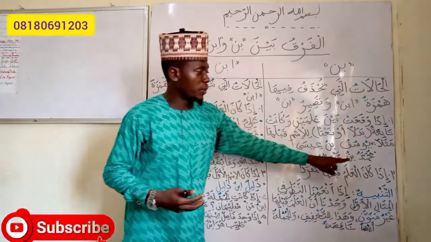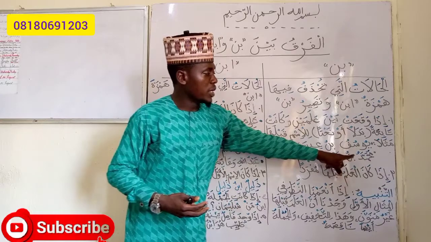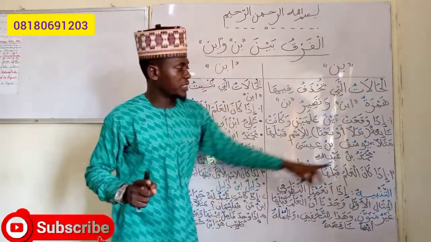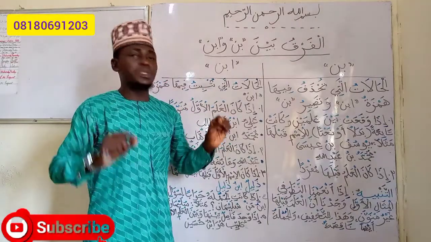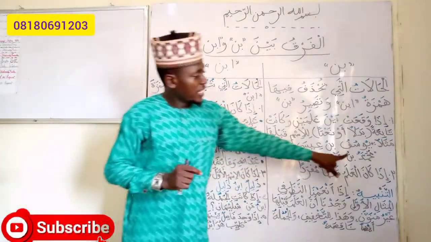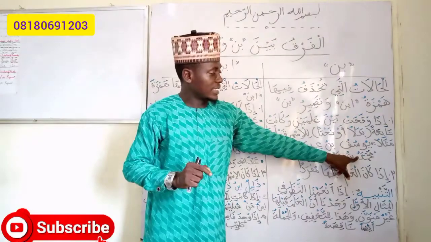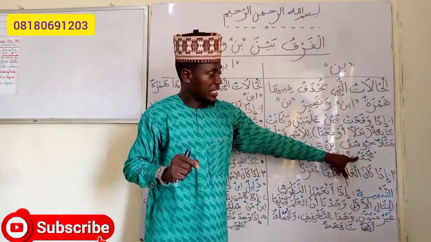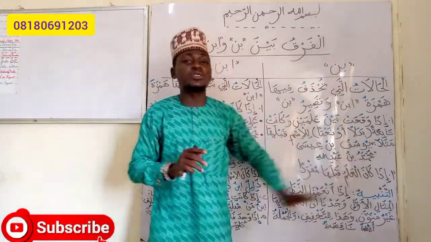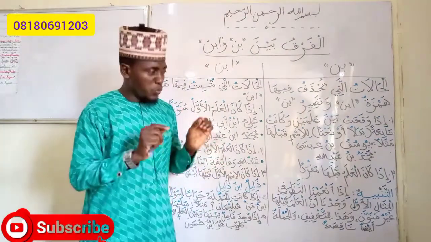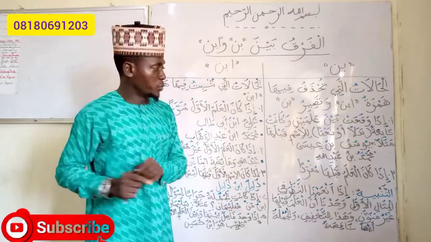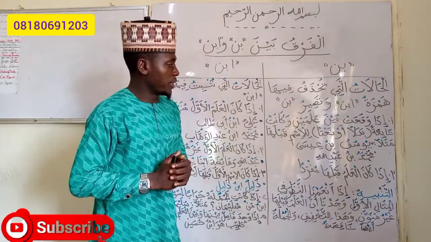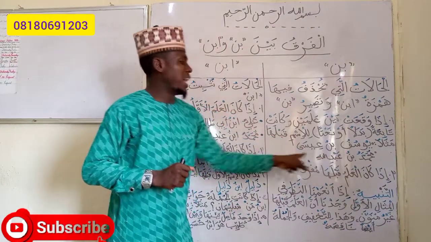Now let's look at the other example. We have Muhammad. Can you see the dal? Please, let's take note of something. Normally, when we want to write or spell Muhammad, there should be tanween on that dal. But when you carefully look at this now, you will see that the dal does not have tanween, it has dhamma. We will explain the reason for writing dhamma instead of tanween later in the lecture. Muhammad ibn Abdullah.